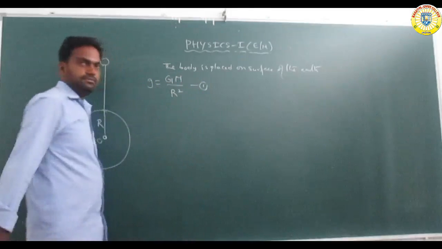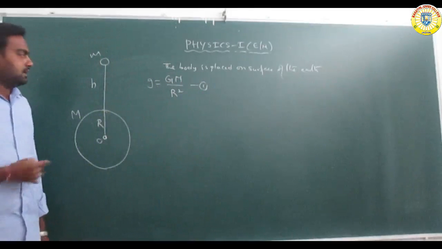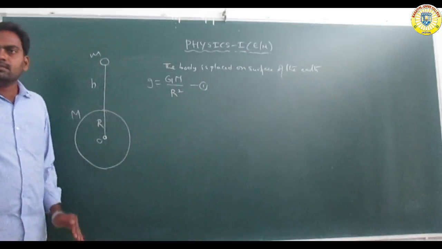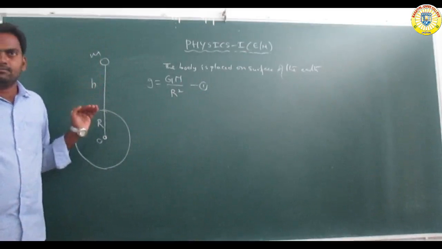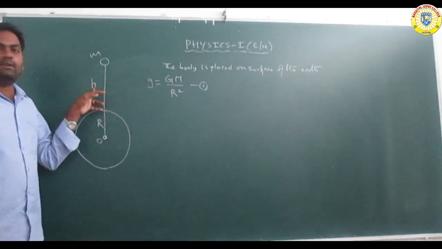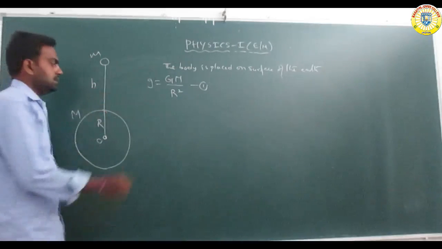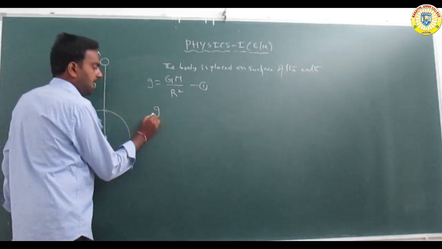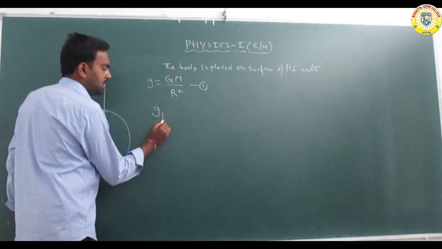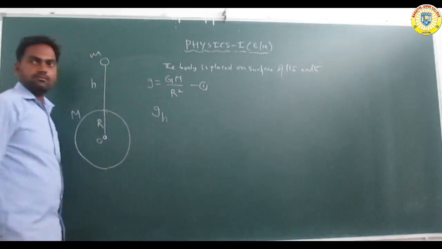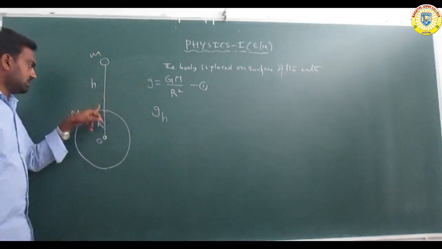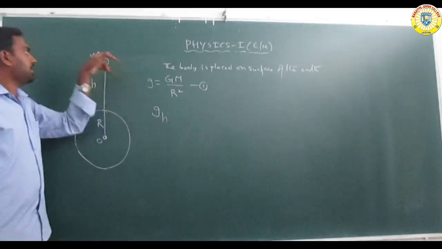We got it. Now in this case, the body goes to a certain height, which we take as h. The acceleration due to gravity is taken as gh. So g is on the surface, gh is above the surface.